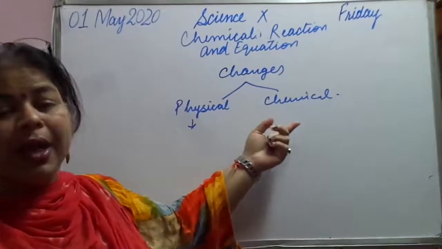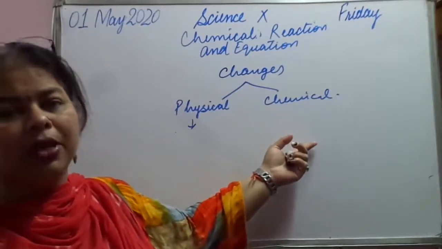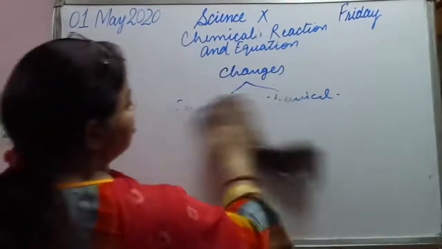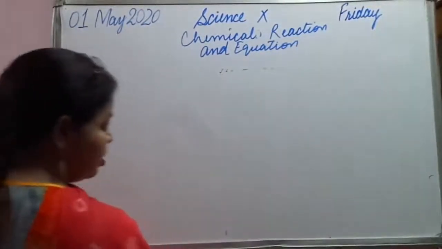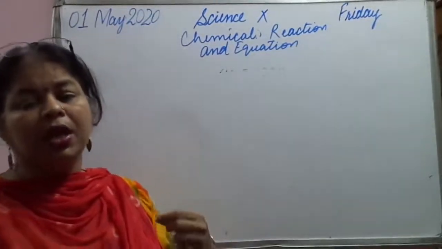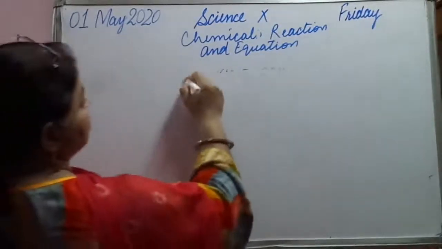Now, the chemical changes are carried out in the form of chemical reactions. So what are chemical reactions? So let us learn about chemical reactions. What happens? When a chemical reaction takes place, it means that there is rearrangement of atoms.